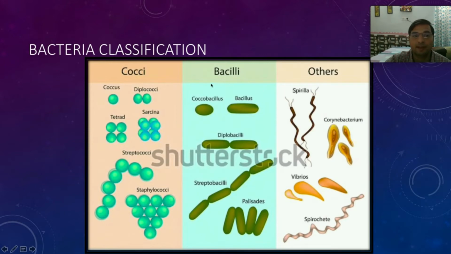Then we have bacilli. Bacilli are cylinder shaped. They are not round, they are elongated, cylinder shaped. Coccobacillus means they are a little round but also a little cylindrical. Then diplobacilli and streptobacilli, which are in chains. Then we have other structures like spirals, which are helical. We have other structures like Corynebacteria and Vibrio, which are comma shaped.